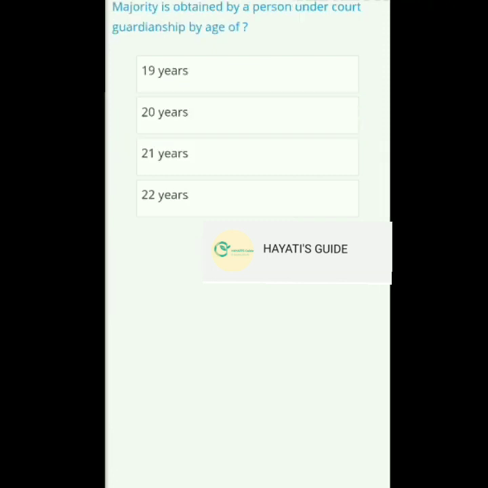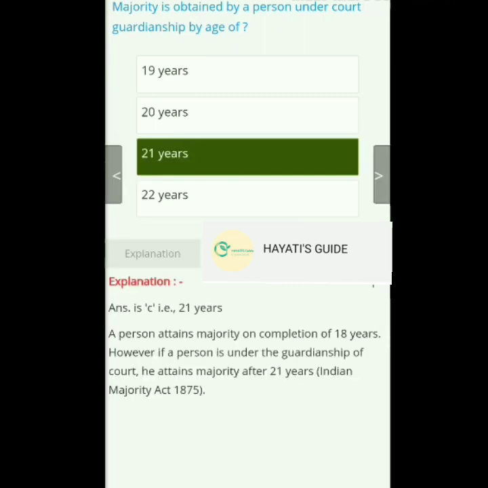Next, majority is obtained by a person under court guardianship by age of, and the answer is 21 years. It's given under the Indian Majority Act 1875.